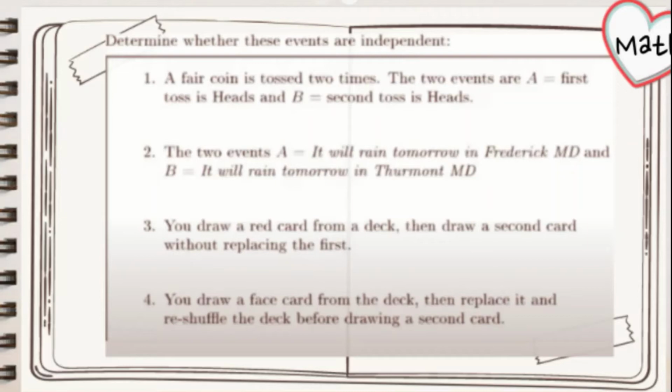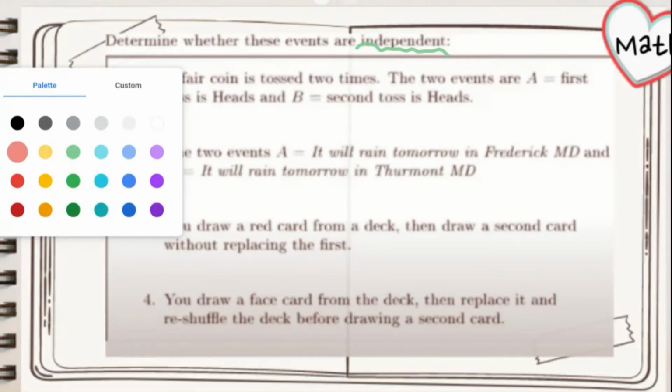To determine whether these events are independent. Remember, two events are independent if they have no effect on each other. In other words, one happening has no impact on the possibility of the other happening. We're going to try to solve for the first scenario.